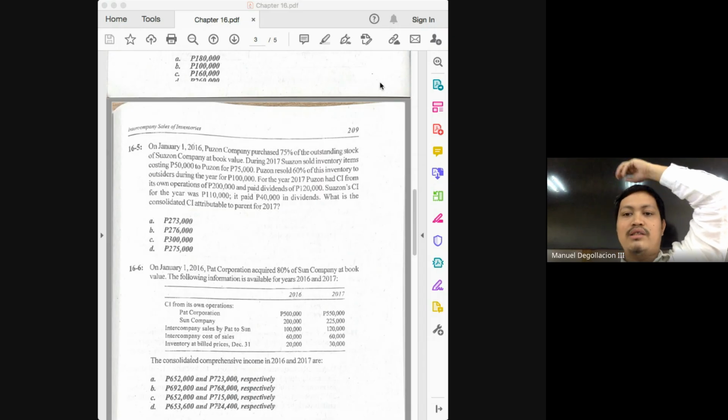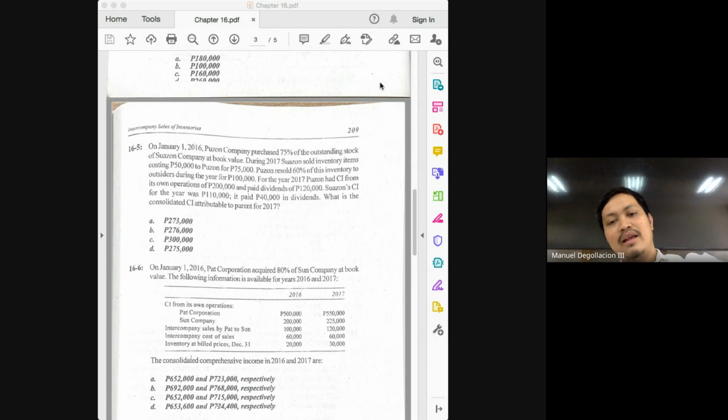How much was the amount of merchandise transferred by the subsidiary to the parent, class? It was at the price of 75,000, and the cost was 50,000. So how much was the total markup on the transfer from the subsidiary to the parent? 25,000.